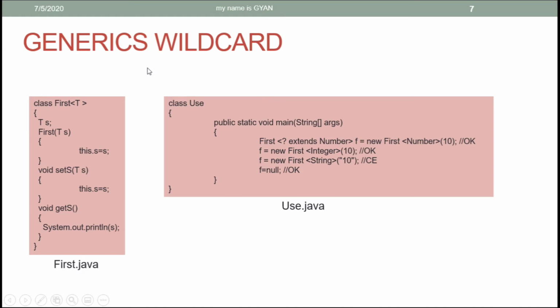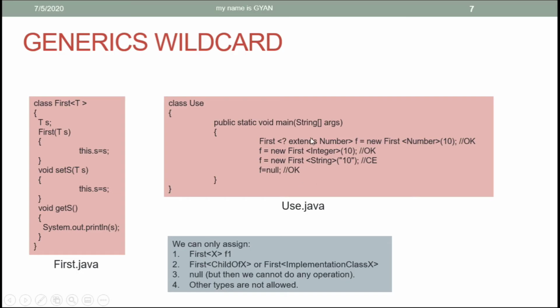Another way to use the wildcard is a kind of bounded wildcard. Look at here. Here we are creating a reference variable f of class first with a special type argument. Here the wildcard extends number. If we consider the number as x, then we can assign the reference variable f1 of class first with x as its type argument.